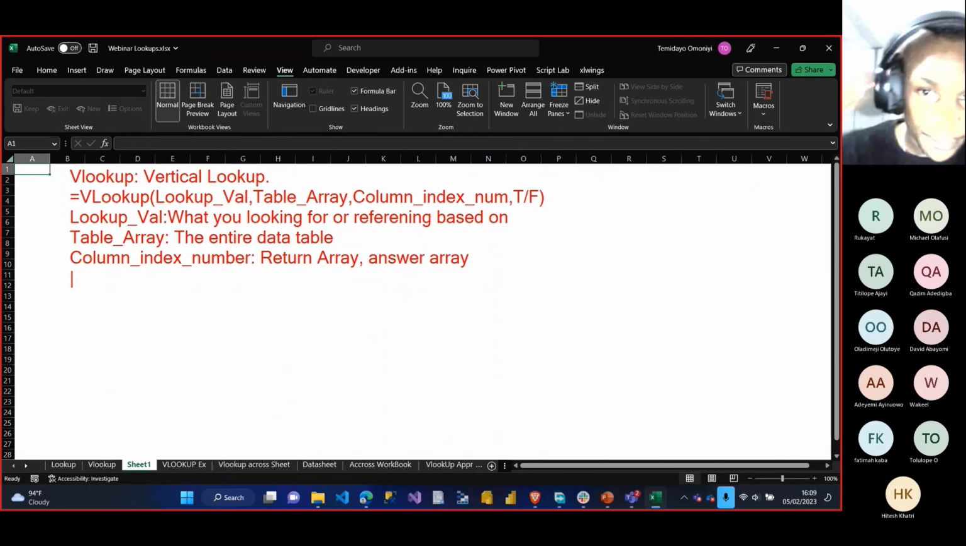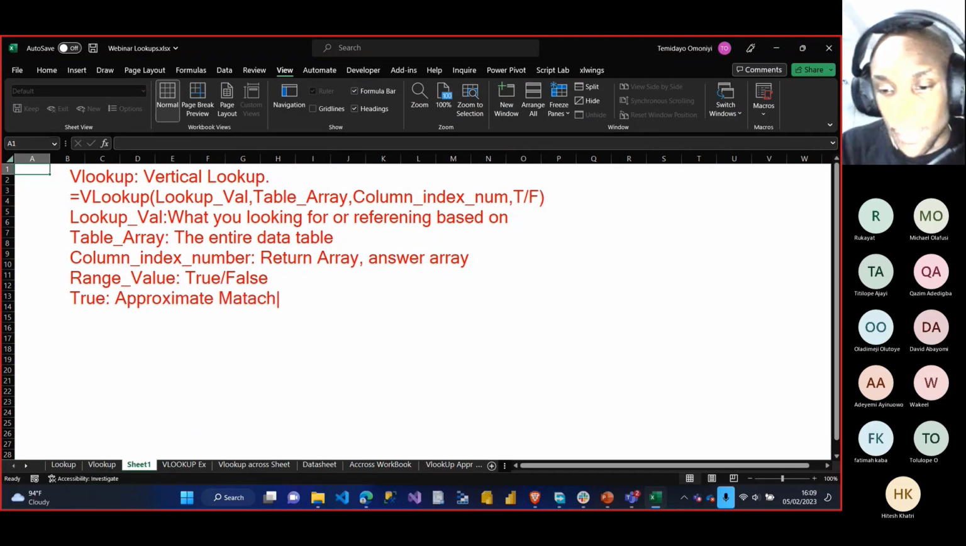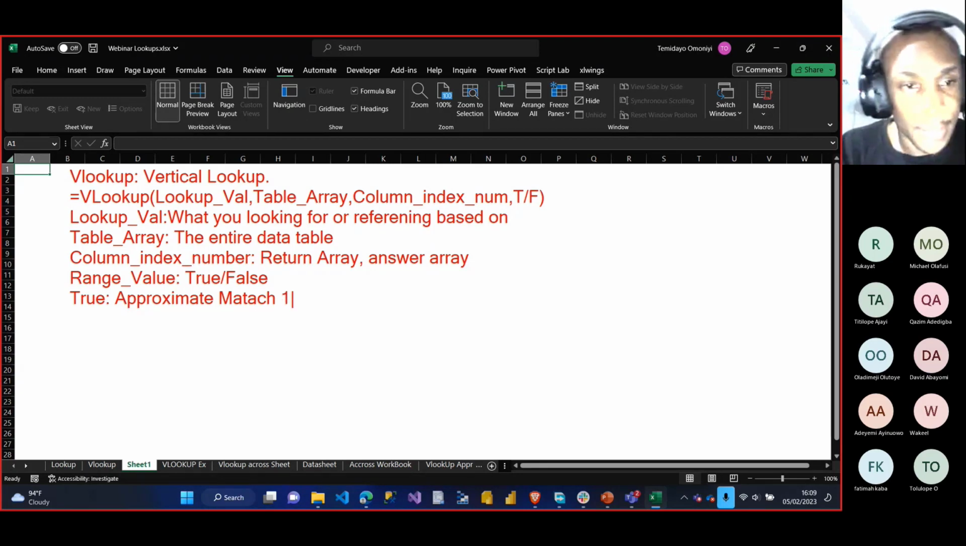And the last one is your logical statement. We call it range value. This one is broken down into two places. We have the true and we have the false. True stands for approximate match, or most times people represent it with the one. And false stands for exact match, so that's if you're looking for an exact value. I can also represent it with 0.